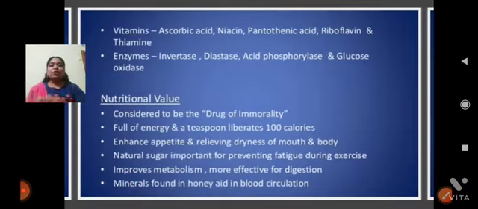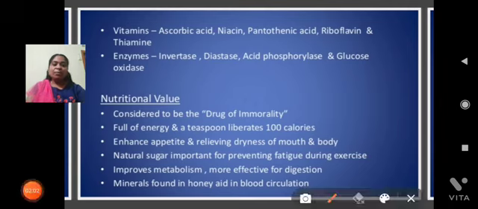Next, the nutritional value of honey. Generally, honey is called the drug of immortality. Why? Because it has very essential qualities. That's why we can call it the drug of immortality.